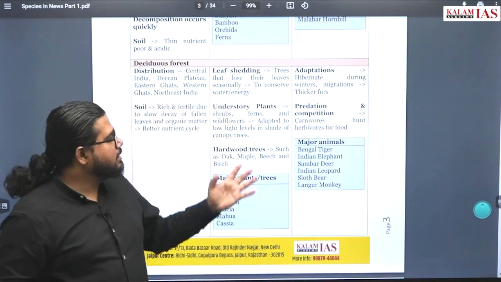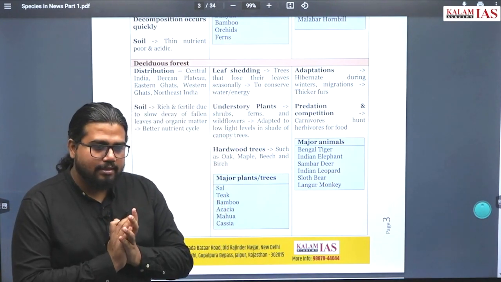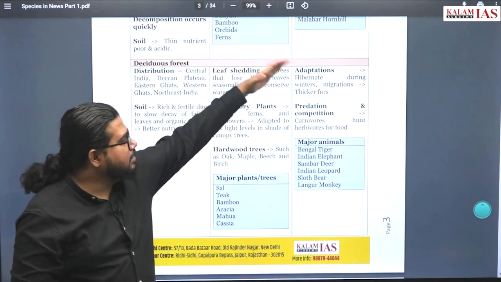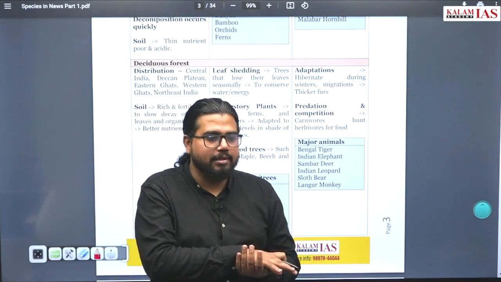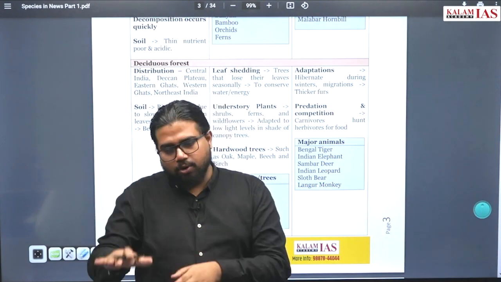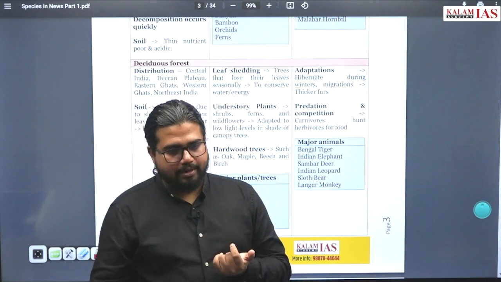One thing is this, even compared to tropical forest, tropical means what? There is no grass. These are thick forests. But in this condition, deciduous means the forest thickness is not that much. If thickness is not that much, there will be grasses, other low shade, low height shrubs, and everything growing.